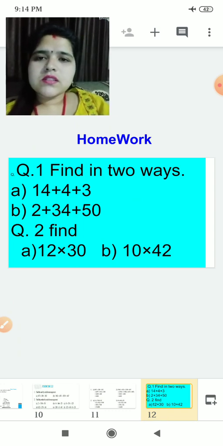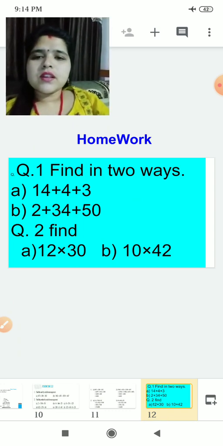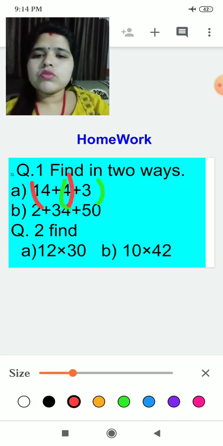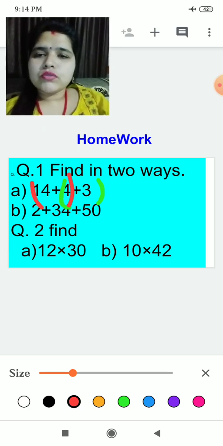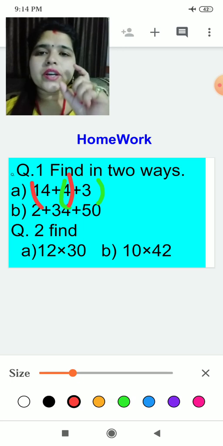Class, this is the homework which you all have to do: find in two ways 14 plus 4 plus 3. Yes, in two ways you can find like this. One time you take bracket in these two numbers, and one time you take bracket in these two numbers and start solving. If you don't know what I am telling, you use the formula for associative property of addition.